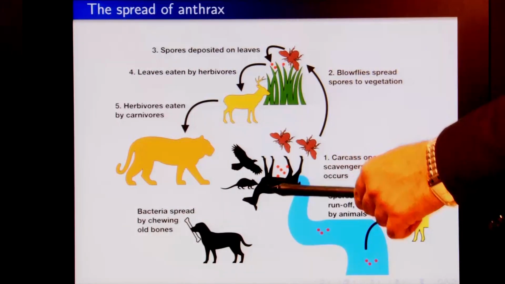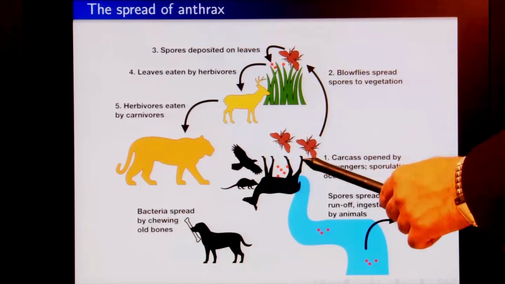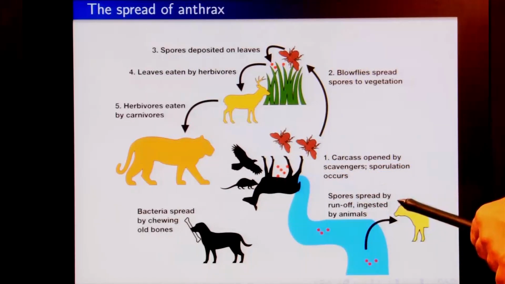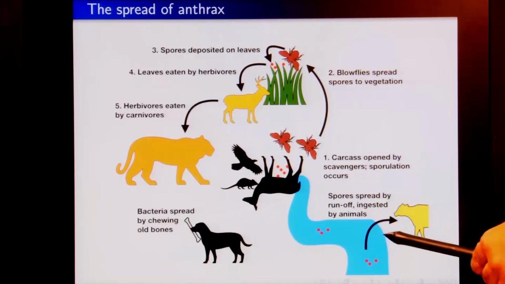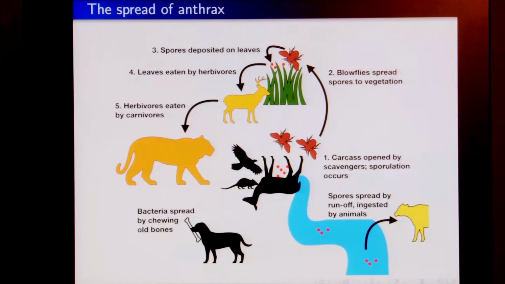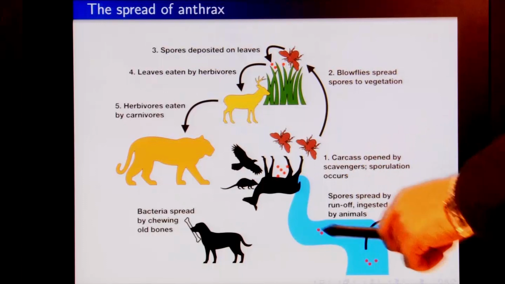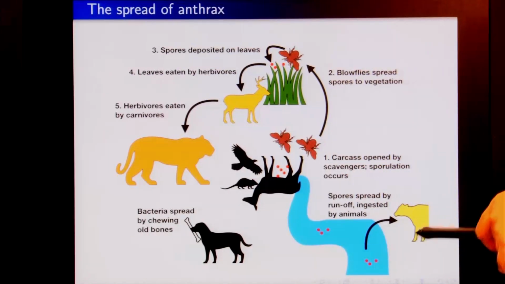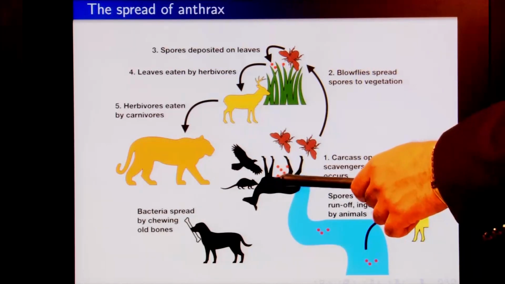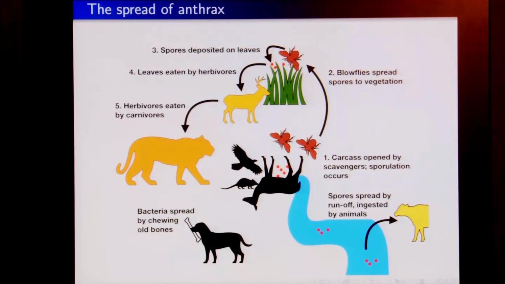Also, when the carcass was opened and there was blood all around, this blood can also be spread by runoff. Runoff means that when we had any amount of rain in that area, along with the water these spores are also transmitted to other locations, and when animals drink from this water, they also get infected.